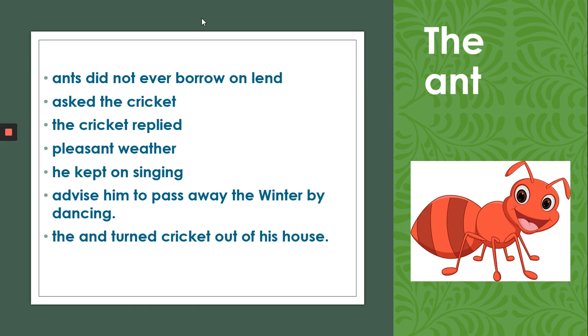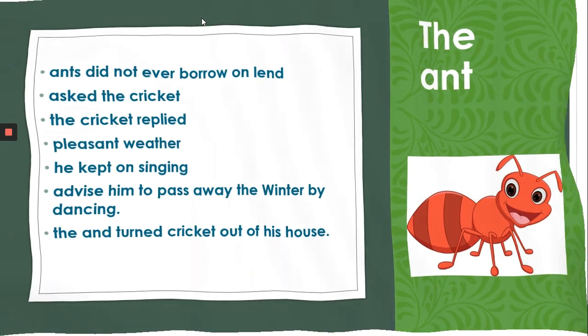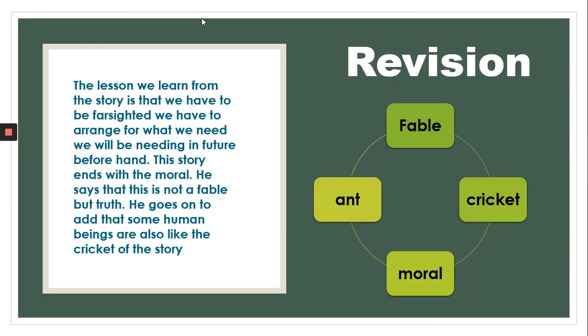Now, you must be thinking, what is the moral of the story? It's very easy. The lesson we learn from the story is that we have to be far-sighted. We have to think about the future, what all things we will be needing, what all we should have, and we should save beforehand. We should not always enjoy the time. We should also enjoy the time, but side by side, we also have to see what we'll be needing in the future beforehand.